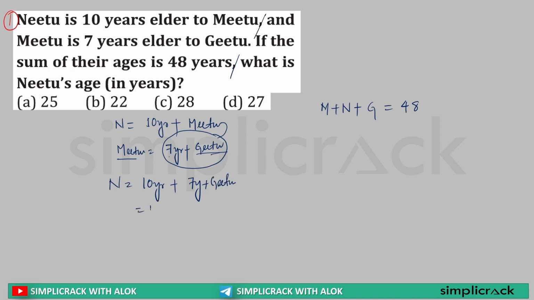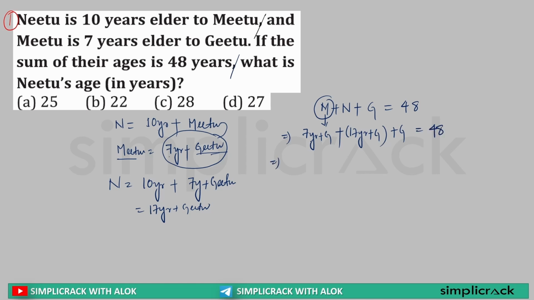This can be further written as 17 years plus Gitu's age. Now in place of Mitu's age, I will write 7 years plus Gitu's age, plus in place of Nitu's age, 17 years plus Gitu's age. Now Gitu's age as it is, which is equal to 48.